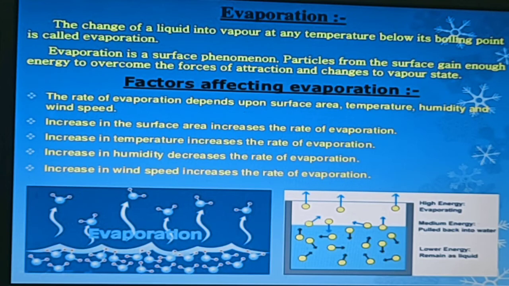Increase in surface area increases the rate of evaporation. If the surface area is increased, the more the surface area, the more the evaporation. Increase in temperature increases the rate of evaporation, increase in humidity decreases the rate of evaporation, and increase in wind speed increases the rate of evaporation. So high energy particles evaporate, those in the middle range are pulled back into the water, and the lower range remain as liquid.